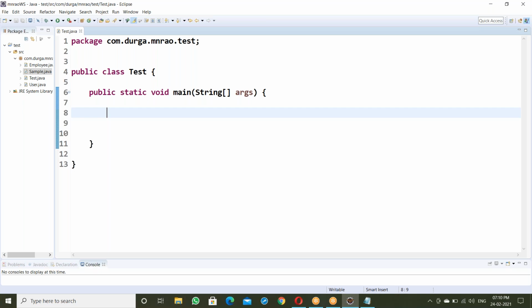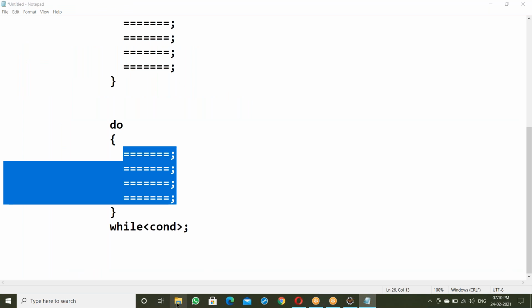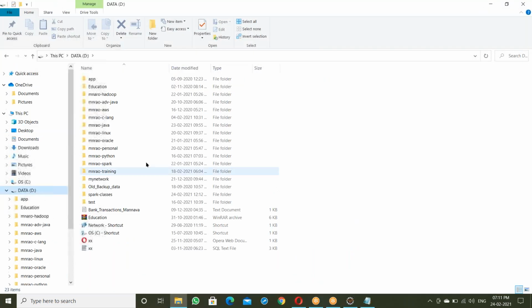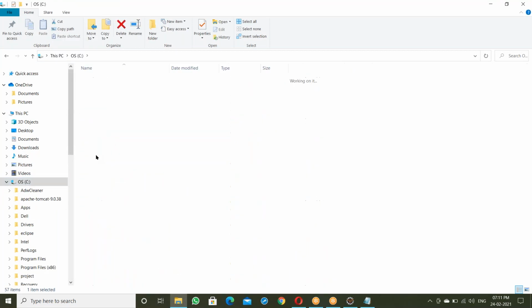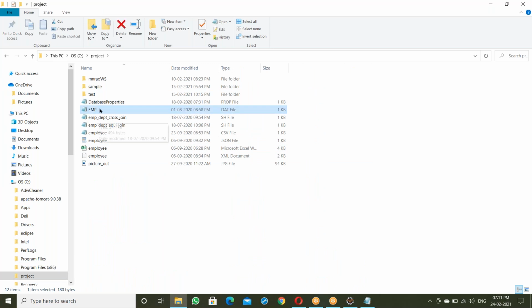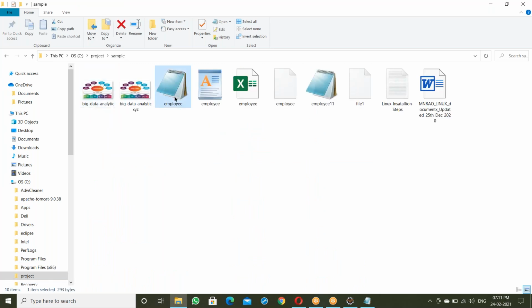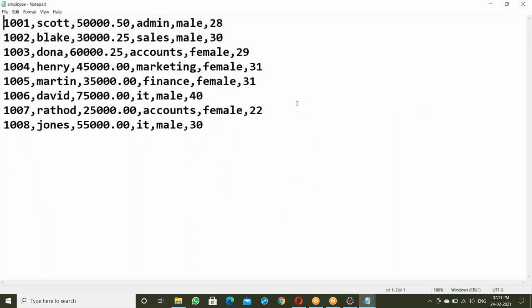Yes, sure, definitely, real-time examples will be discussed. First, learn the technology, like how the while loop, do while loop, and for loop work. After that we will discuss real-time examples. For example, data processing. I'll tell you one real-time example. Suppose in the C drive, a project, a sample. Reading the first record, second record, third record, fourth record, up to the end of the file.